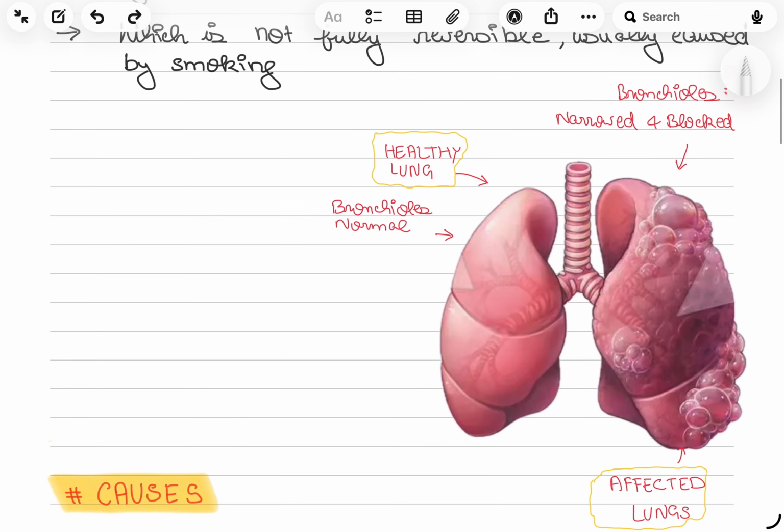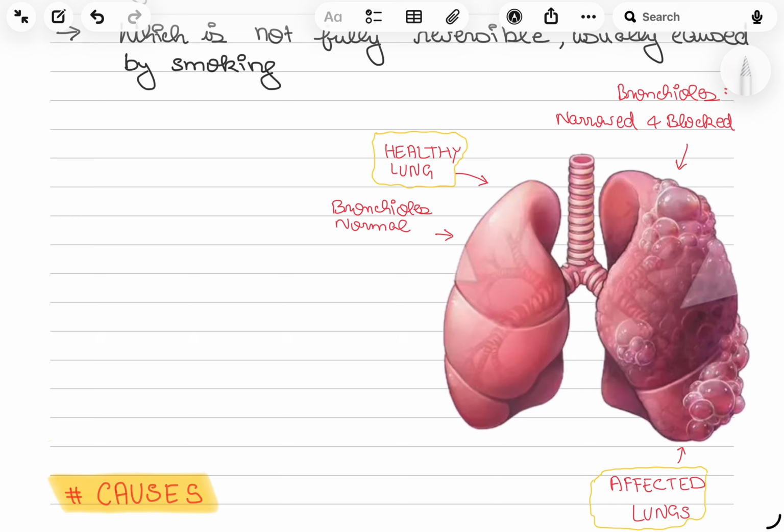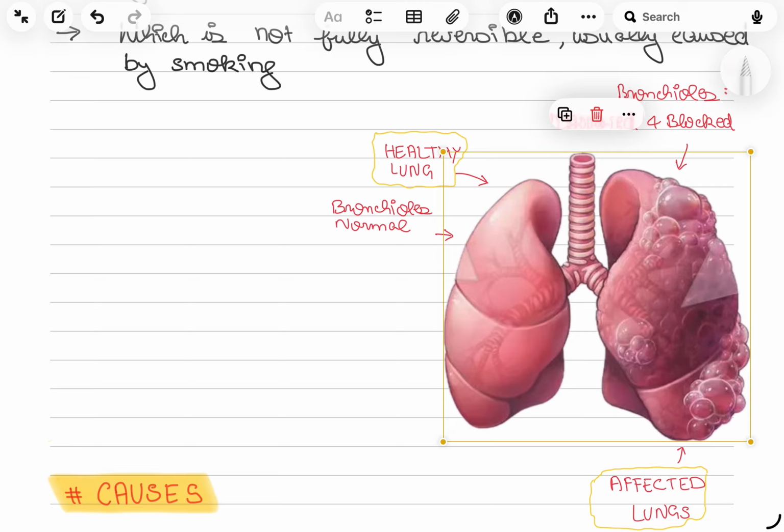Okay, as you can appreciate, this is the healthy lung and this is the affected lung. In healthy lung, if you can see, the bronchioles are normal, but in affected lung, the bronchioles are narrowed and blocked.